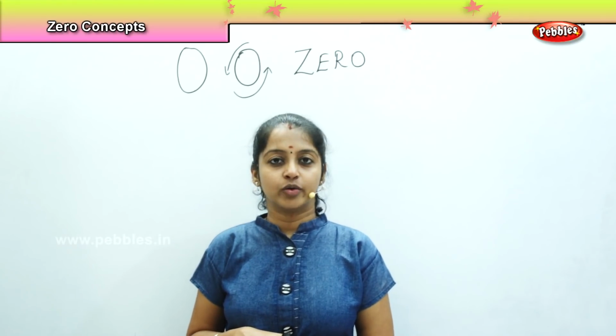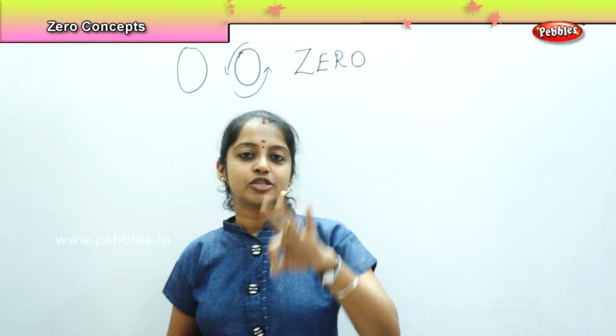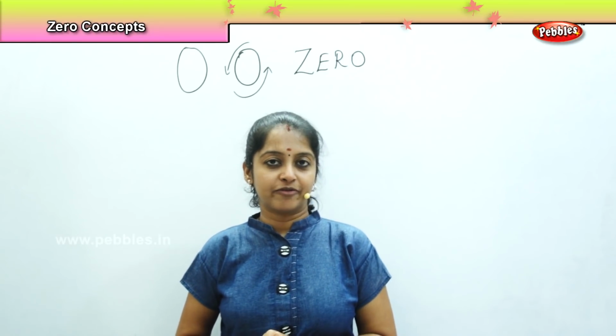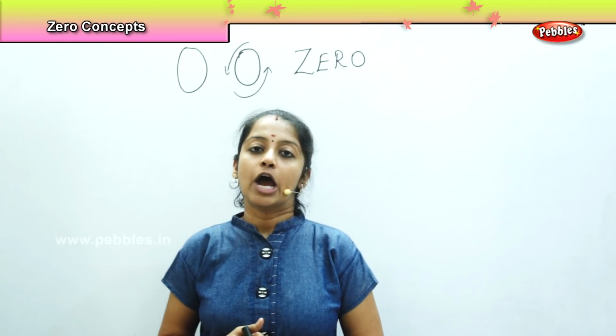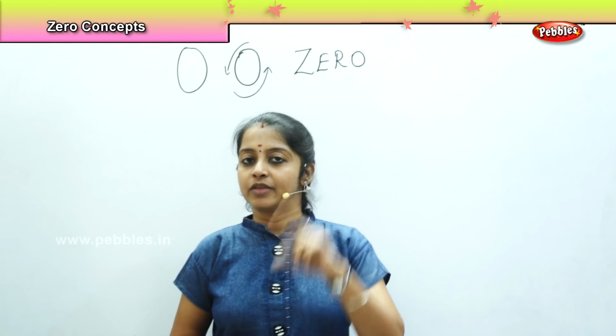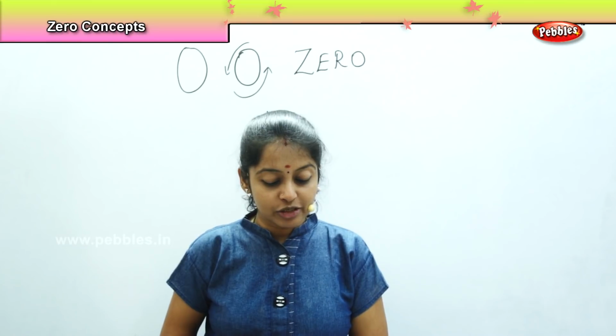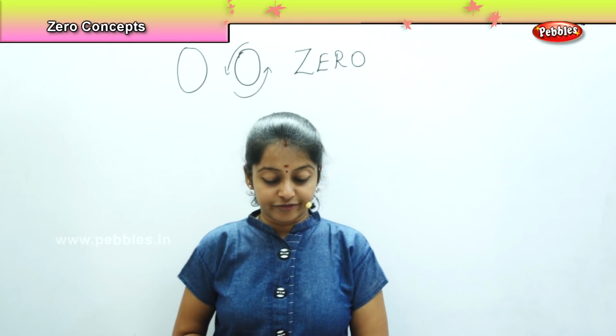So what did we understand? That on the floor there were 3 bits of paper lying. And when you take one paper from it and throw it in the bin, how many papers were left there? There were 2 papers left.